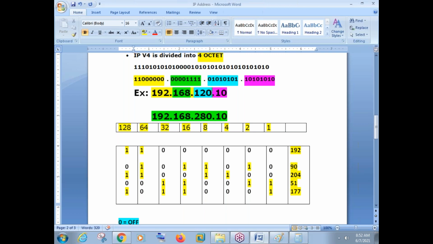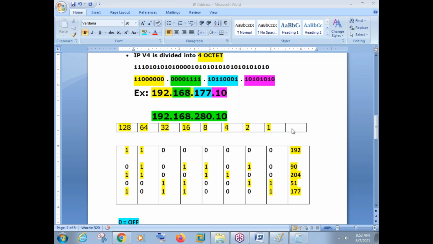Or if I say 177 here, how will my octet formation be, guys? It will be 10110001. 177 is a decimal number, and it will be converted into binary with that value. This is what the binary and decimal numbers will look like. So it is your binary to decimal numbers.